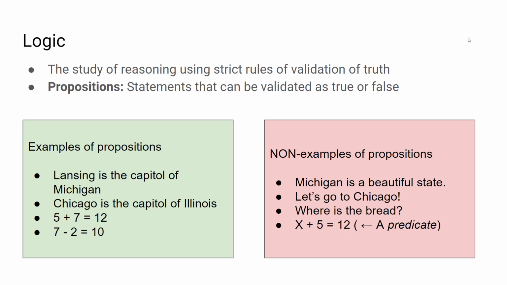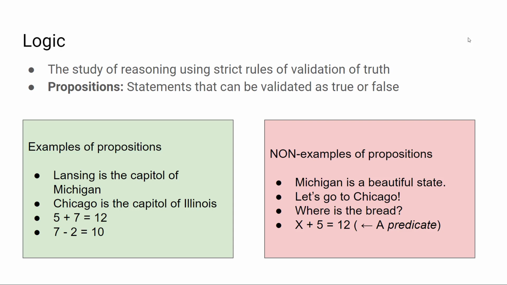x plus 5 equals 12. Now this is trickier. This is a complete mathematical thought, but we can't tell if it's true or false because there's not enough information. This statement, that the left side, x plus 5, is equal to the right side, 12, is true for some values of x, but false for others. Without knowing which x we are talking about, it's impossible to tell whether this is true or false. So it's not a proposition. Eventually, we will say that this statement is underdetermined, and we'll call such things predicates.